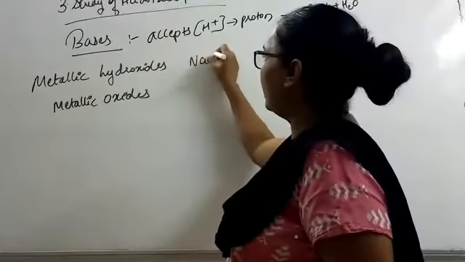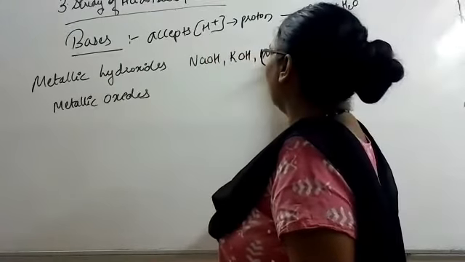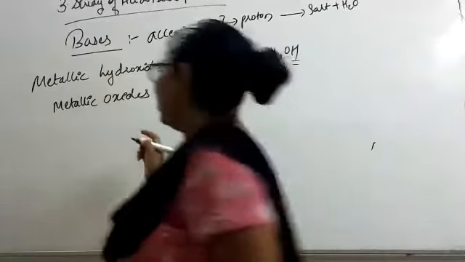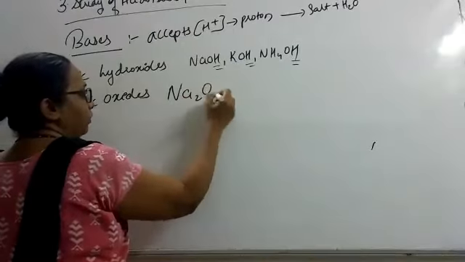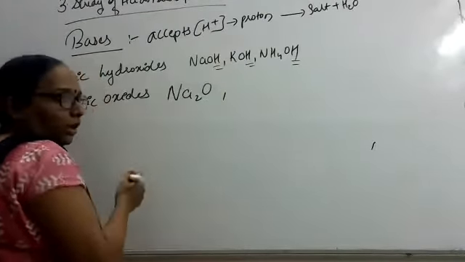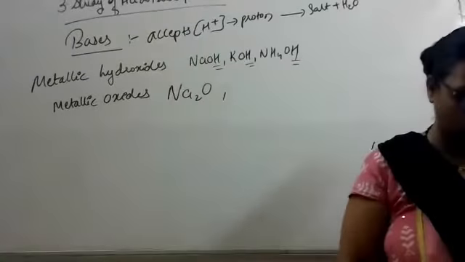Example: NaOH, KOH, NH4OH. So hydroxide is OH. Metallic oxide means only oxygen, not the hydrogen. Na2O, sodium oxide, potassium oxide, ammonium oxide. These are all examples of metallic oxide.